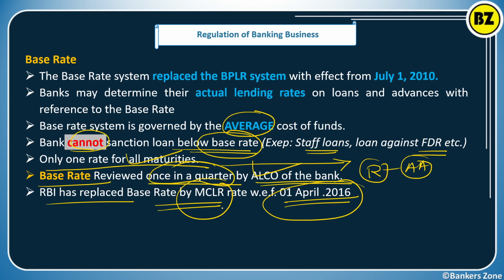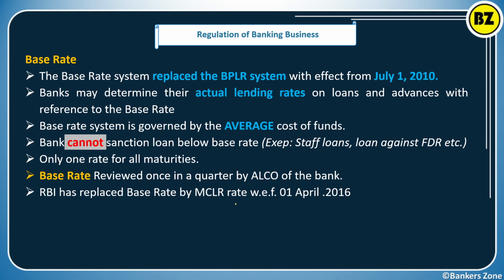So it was a very much improved step to replace the base rate with the MCLR. Why? Because the base rate was considering a rate which is the same for all maturities, so it was very risky. Apart from that, the base rate was only reviewed once in a quarter by the asset liability committee, which was again risky. That's why the base rate was replaced with the MCLR.